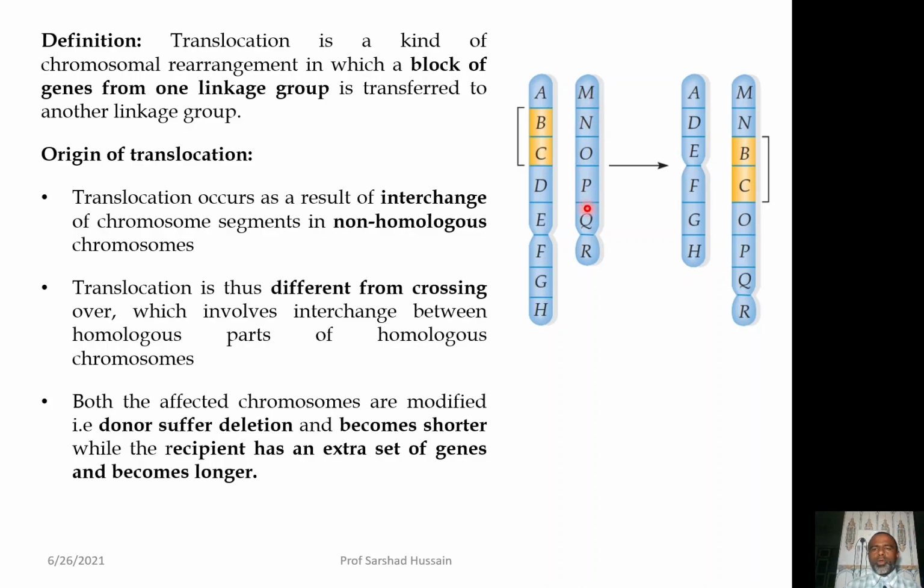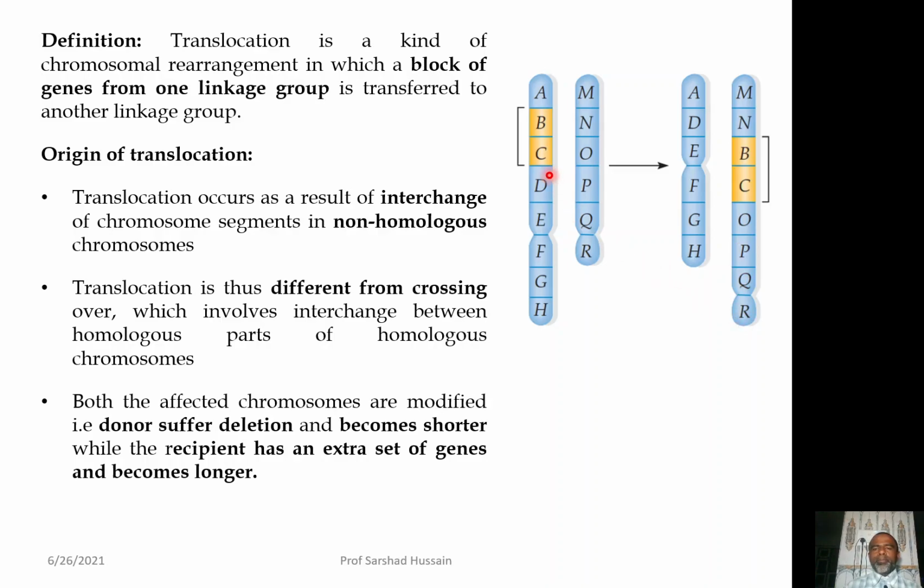This is a non-homologous chromosome having different kinds of genes, or you can say a different linkage group. So, it will have this inserted part from this chromosome, a block of gene containing B and C. So, it will become MNBCOPQR.